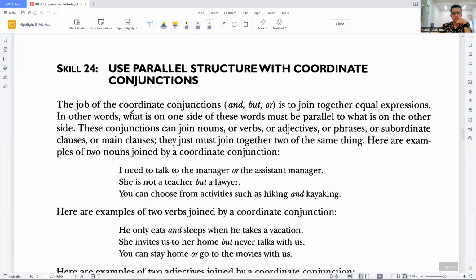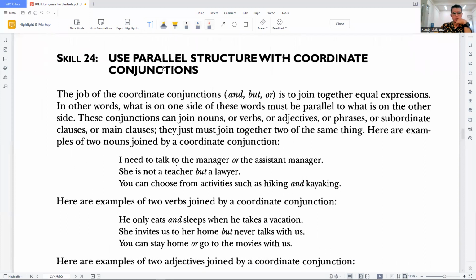use parallel structure with coordinate conjunctions. Please pay more attention to coordinate conjunctions. A coordinate conjunction connects two or more components, and both of them are main clauses. There are no subclauses in the sentence. Usually we use and, but, and or. So if we combine two or more components with these